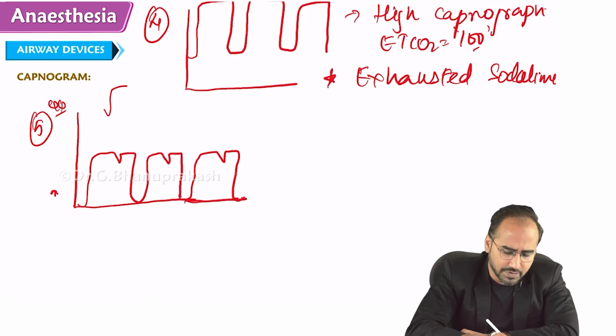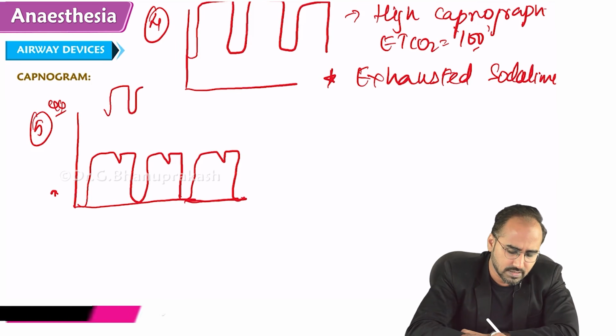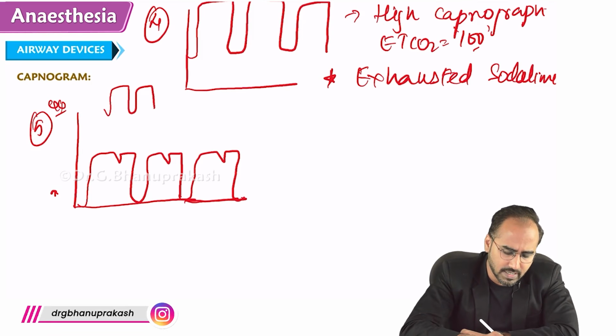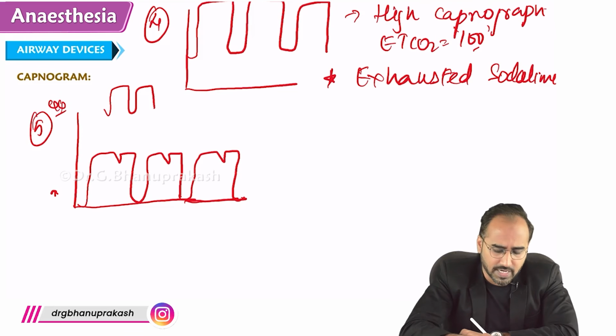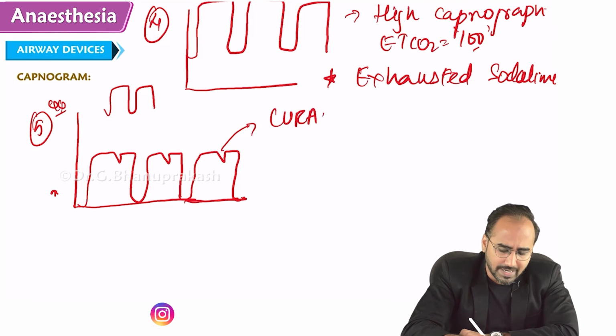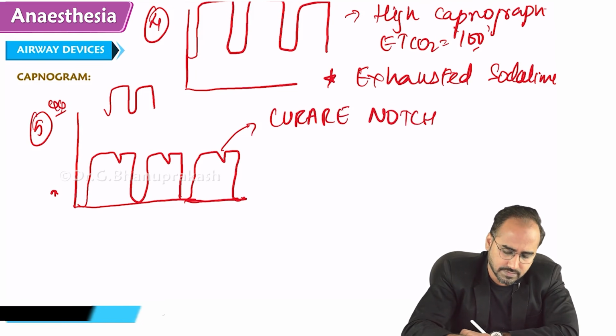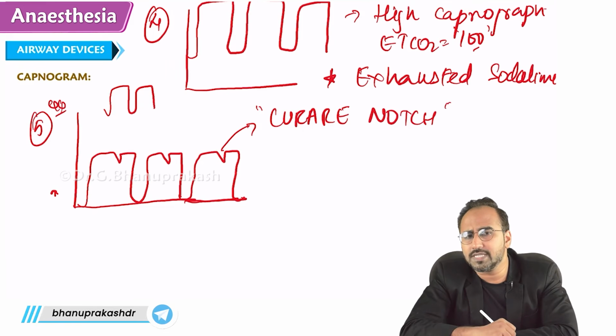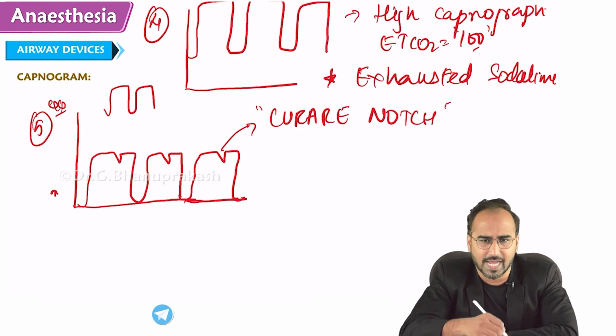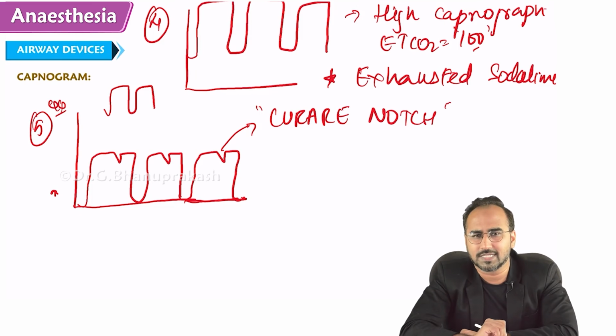Normally, the capnograph should be like this. But what is happening over here? There is a small notch coming in the capnograph. What is this notch called? It is called the Curare notch. Why do you see this Curare notch? Remember, the case was during surgery, suddenly you see the capnograph coming like this.